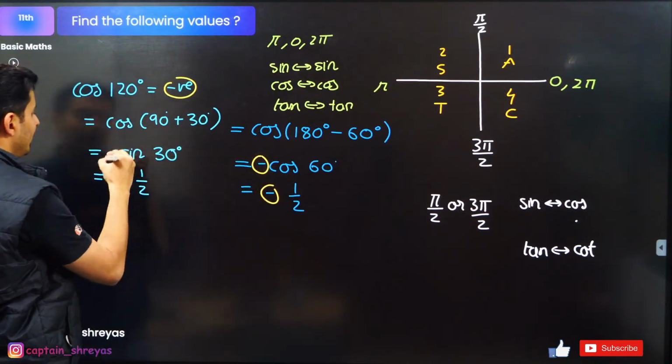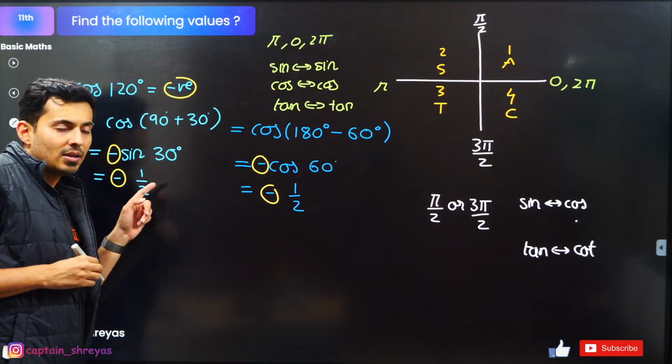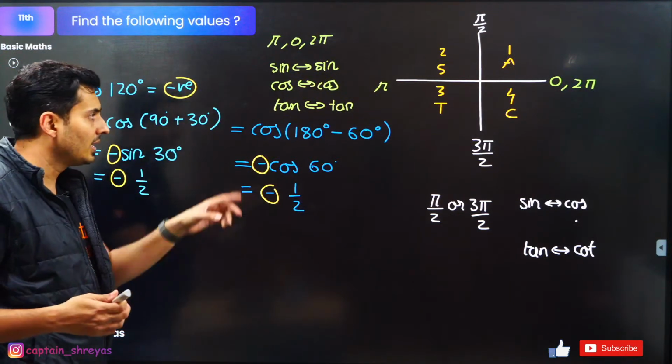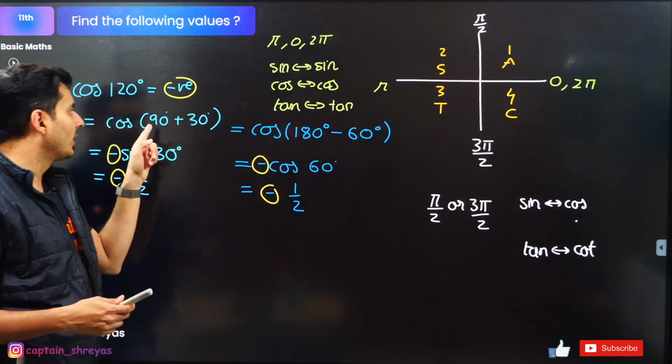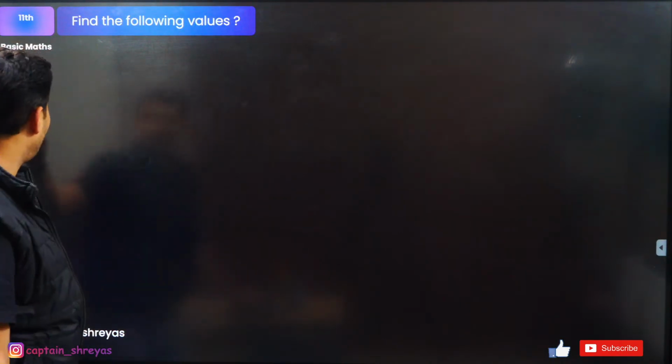That is very important. The sign is decided, and whether cos will convert into sine, or sine will convert into cos, or cos remains as cos, or sine remains as sine, is decided by what you write over here, 90 or 180. Okay, let's take some more examples so that you guys get a hang of it.